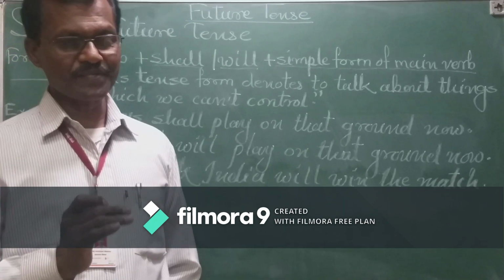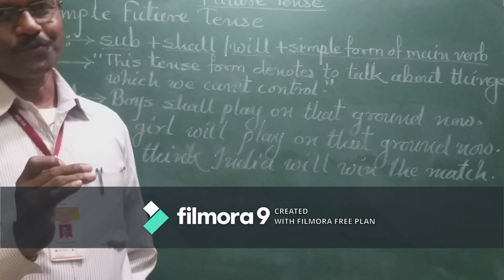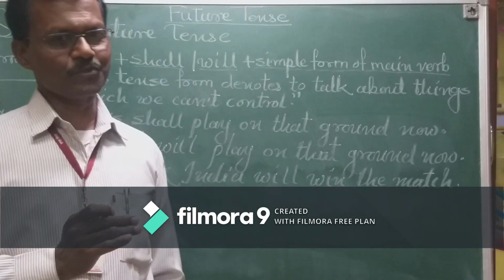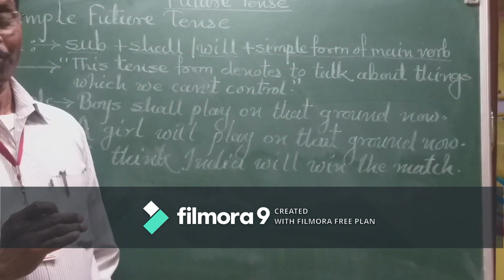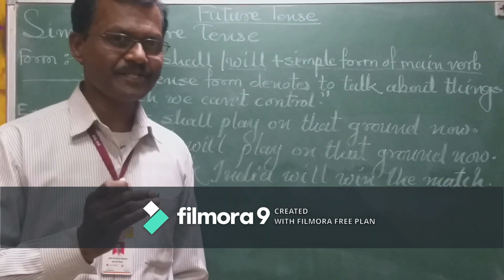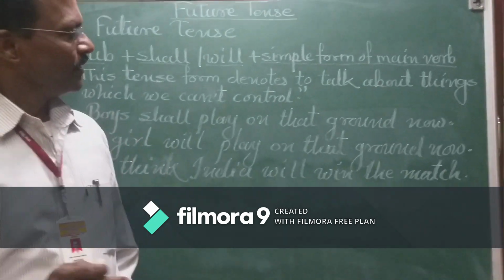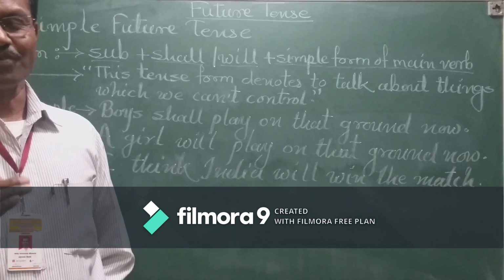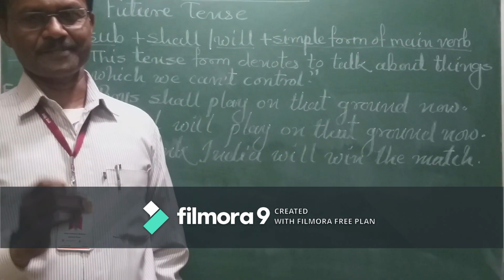If we have a singular subject, we should use will. If we have a plural subject, we should use shall. Both are auxiliary verbs, but both indicate the future action of the subject. Next, the simple form of the main verb, the root of the verb, expresses the action of the subject.